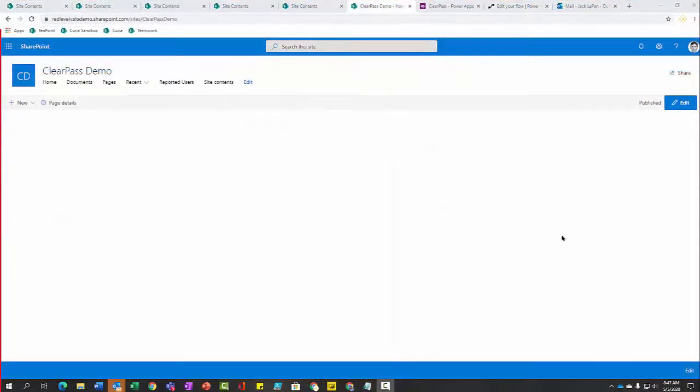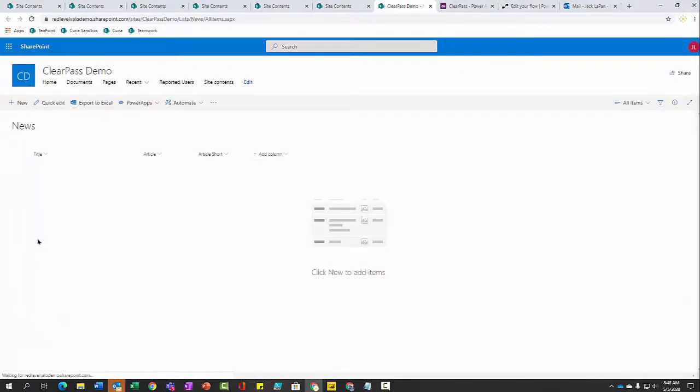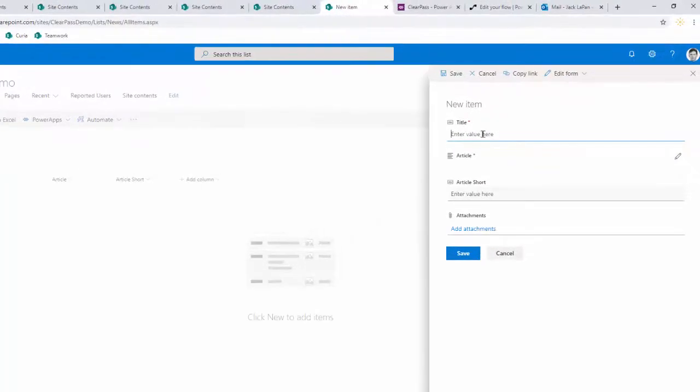Now, to enter news to your app, go to Site Contents, go to the News list, click New, enter your title, the short will show up underneath the title.